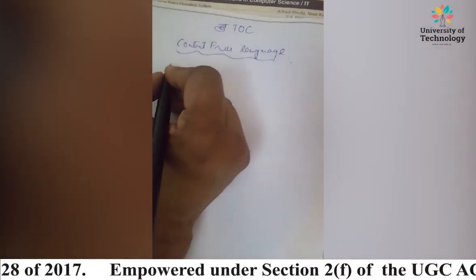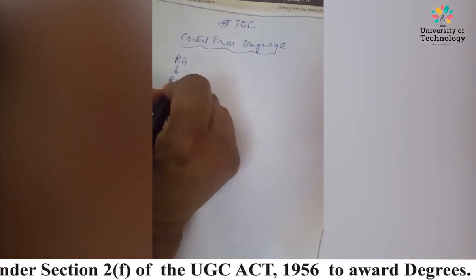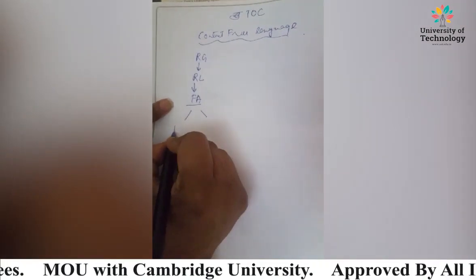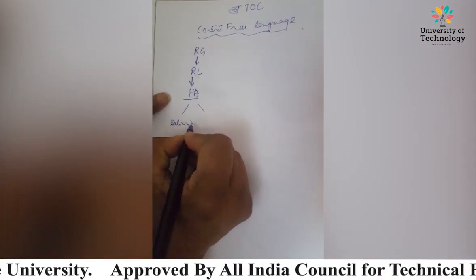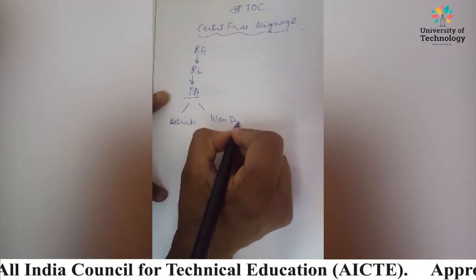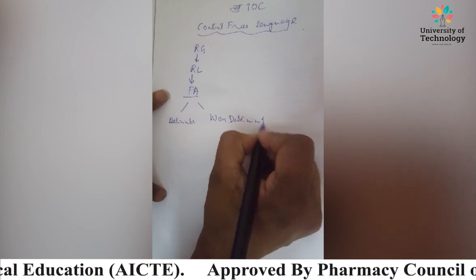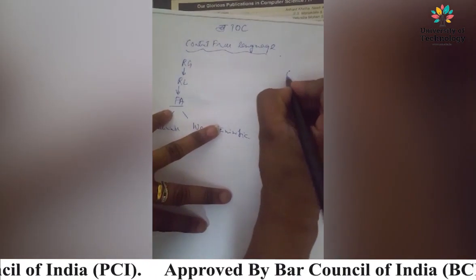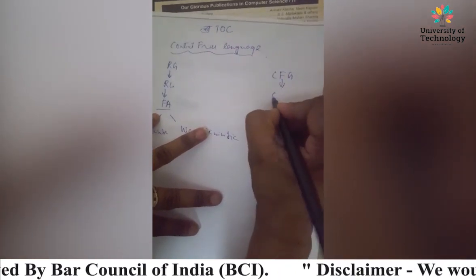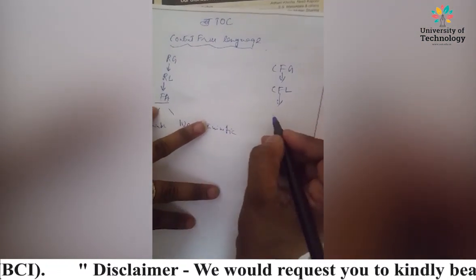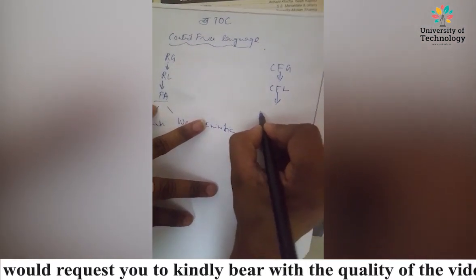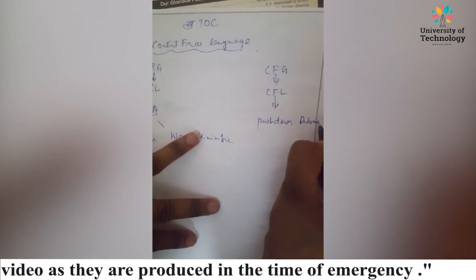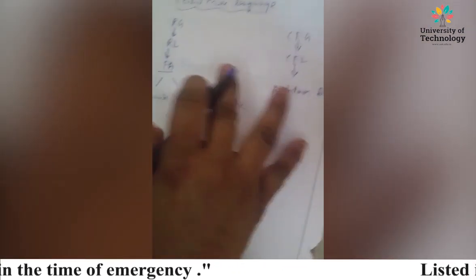See, what we have done prior was regular grammar gives rise to regular language, and regular language gives rise to finite automata, which could be deterministic or non-deterministic, right? Similarly, when we are talking about context-free language, then context-free grammar gives rise to context-free language, and context-free language gives rise to push-down automata, right? So can you see what is the difference? See what is the similarity.